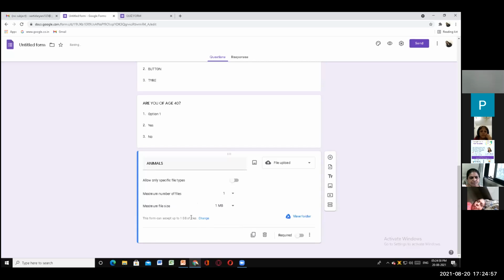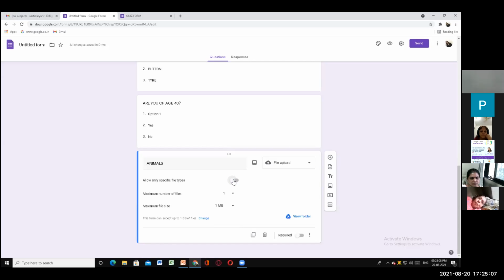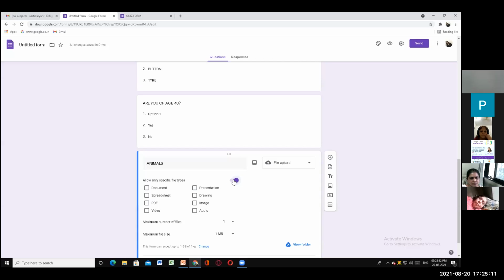Okay, now here you can tell your child to upload the file. Now, how will they upload the file? See the options there. You have to click there, allow only specific file types. Now, it's up to the child. A child may want to give it as a document, spreadsheet, PDF, video, presentation, drawing, image, or audio.